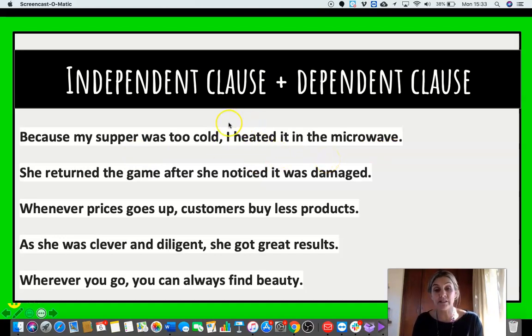And you can see if I just had this on its own, I heated it in the microwave, I can have that completely on its own. I don't need anything else to finish it off. It is an independent clause. But if I start with this first part, because my supper was too cold, it's dependent. What happened because of that? Okay, so take a few minutes just to go through the other four, and then we'll come back. Maybe you need to pause the video before you go on.